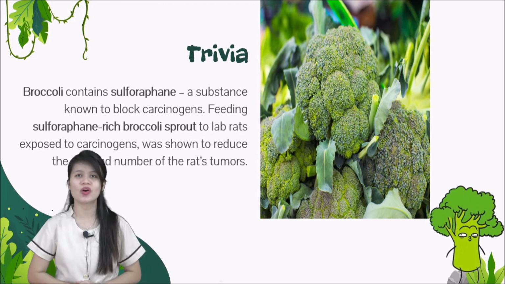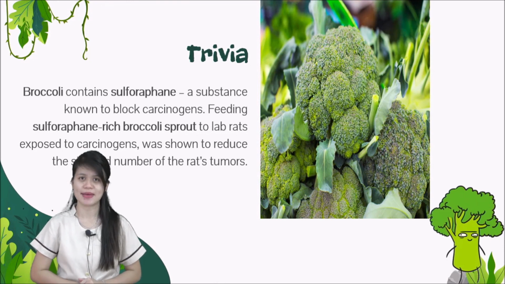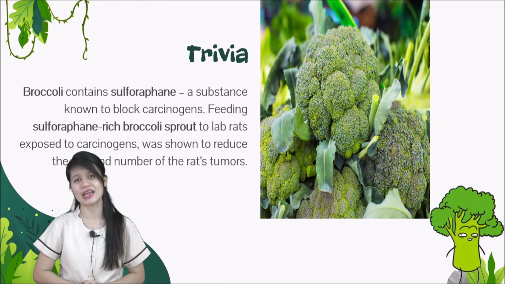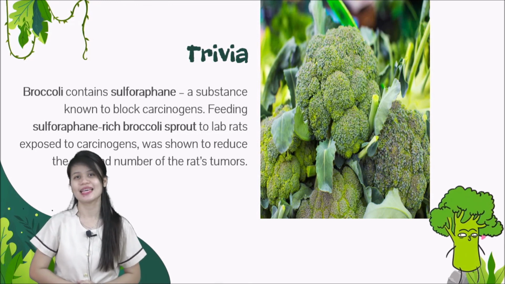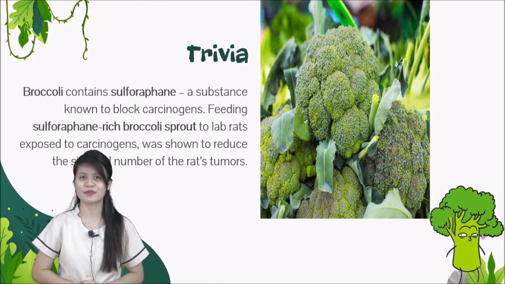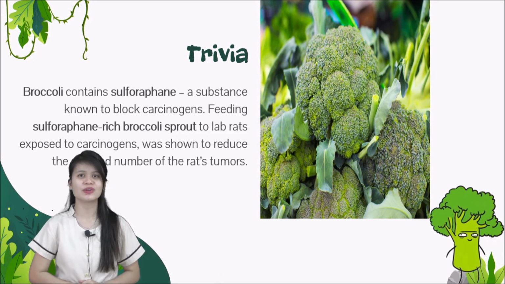Sometimes, tumors are benign or malignant. When we say malignant, that is the deadliest. When we say benign, it can be cured, or somehow it will be gone by taking medicine. Again, if you want to have a healthy life or a healthy body, eat vegetables and fruits. Avoid junk foods, okay kids?